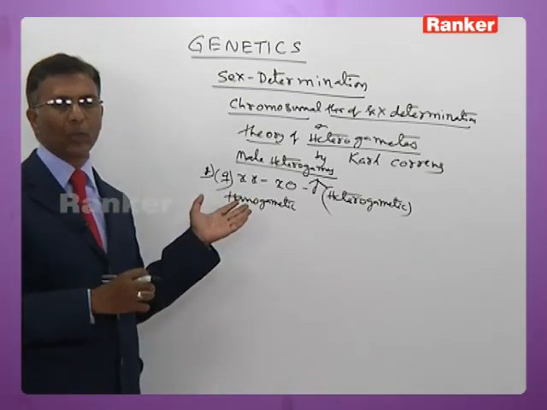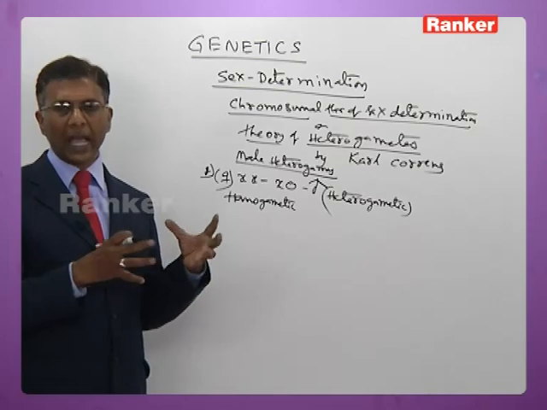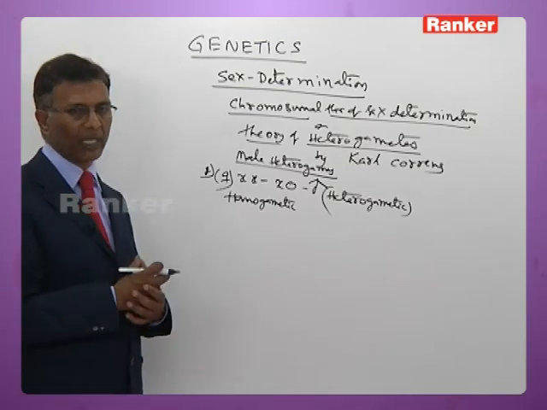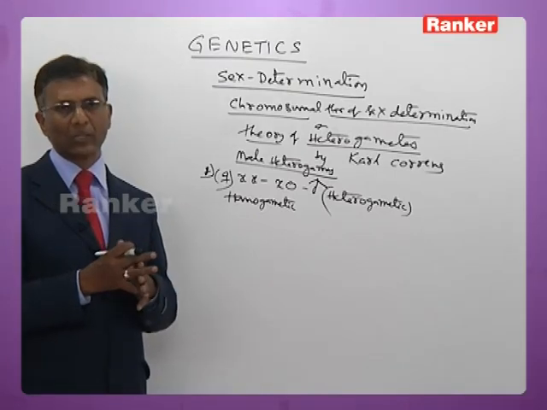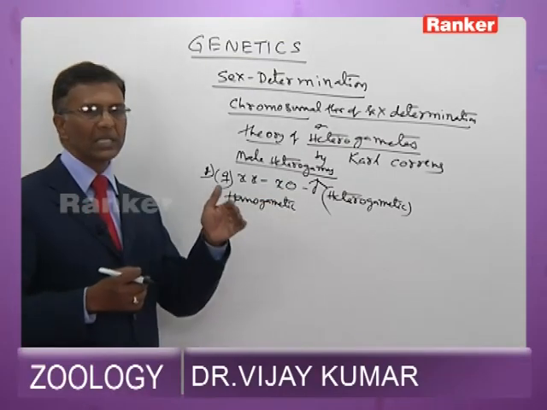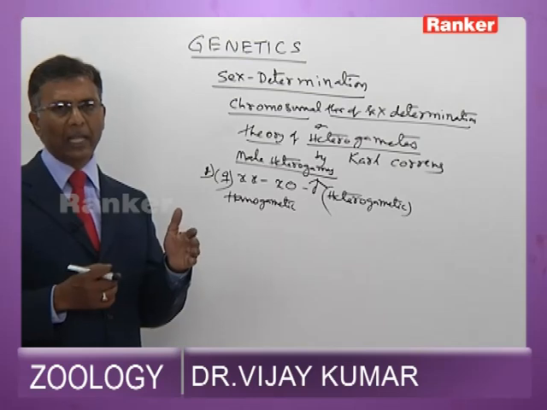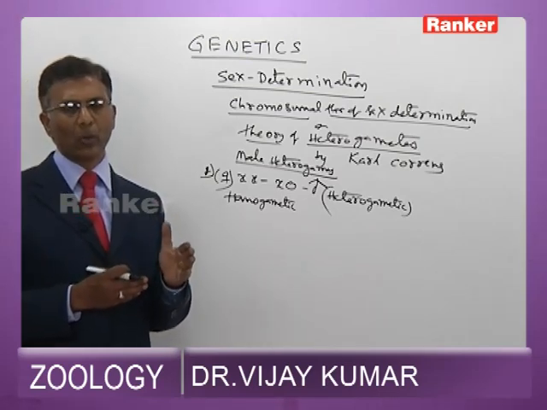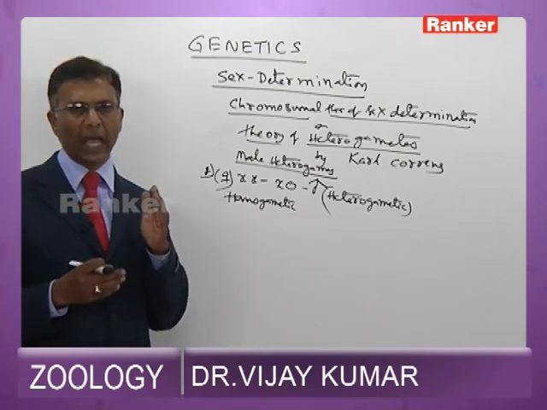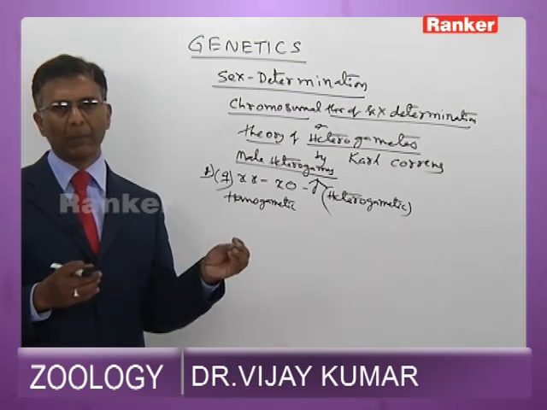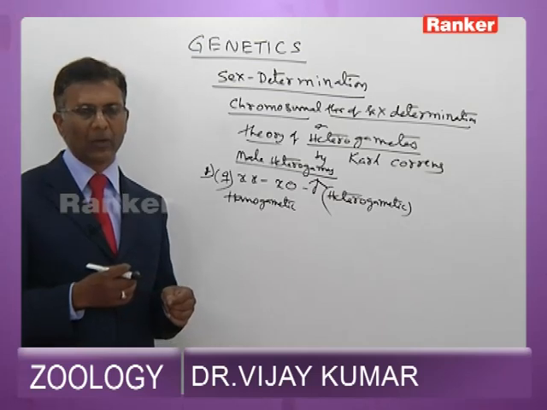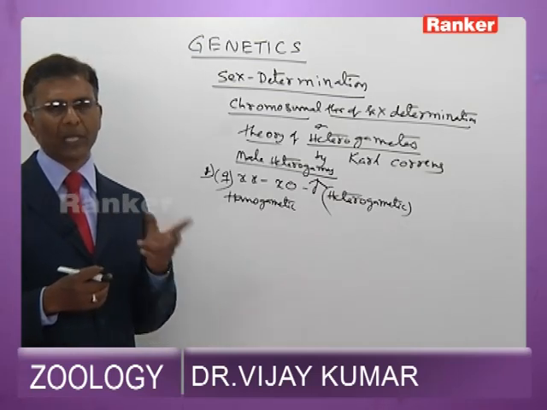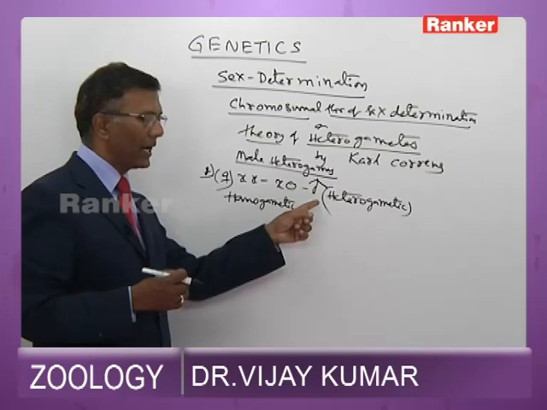That is, when the female produces ova, all the ova carry the same kind of chromosomes, the same number of autosomes and the same type of sex chromosomes. But when the male produces sperms, they carry a haploid number of autosomes, but some of them carry one sex chromosome and some do not have a sex chromosome at all, because the condition is X0. If dissimilar gametes are produced with regard to the chromosomes, you call it heterogametic.